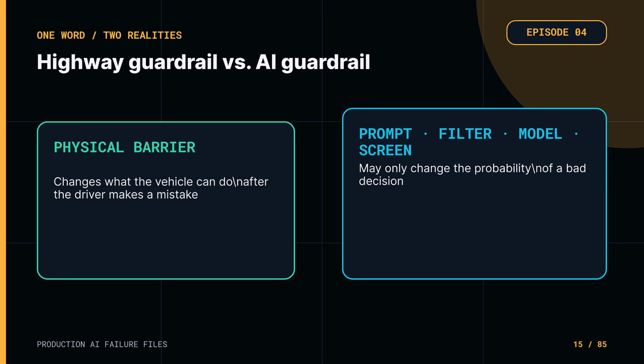The word guardrail sounds stronger than it often is. A highway guardrail is a physical barrier. It changes what a vehicle can do after the driver makes a mistake. An AI guardrail may be something very different. It may be another instruction, another classifier, another model call, or another screen in the interface. Those controls can be useful. But usefulness is not the same as enforcement.